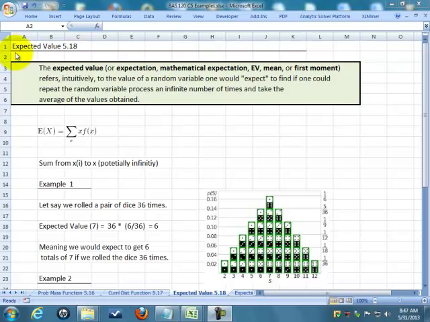Welcome back to BAS 120. Now we're on chapter 5, example 18. We're going to talk about expected value.